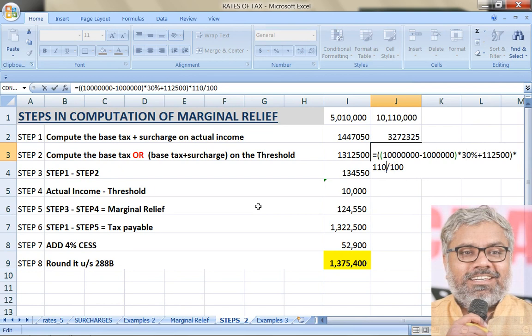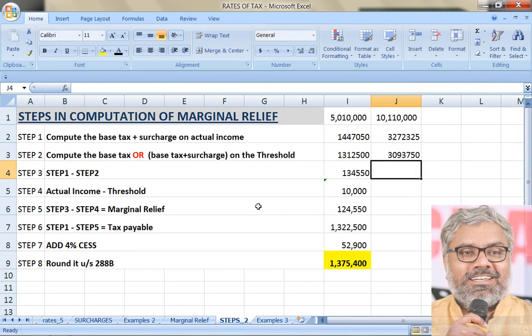But how much would have been the surcharge applicable if the income is only 1 crore? Since it has exceeded 50 lakhs but did not exceed 1 crore, exactly 1 crore does not mean exceeded 1 crore, 10% surcharge is only applicable. Means the income tax plus surcharge on the threshold would have been only 30,93,750, and then deduct step 2 from step 1, that you will get 1,78,575.